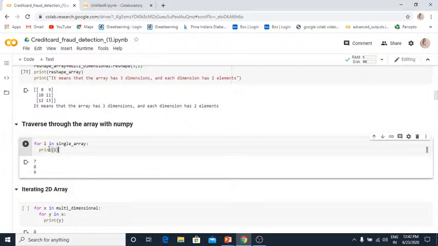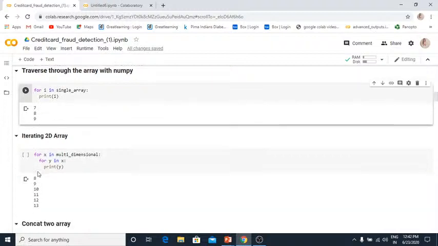And traversing an array is simple, like a normal for loop. We use for i in the array, where i will be your index. In a single array, it will traverse all the elements we have in our array, right? That is, I had 7, 8, 9. You can see it gives me 7, 8 and 9. You can traverse the array like this if the array is a 1D array.